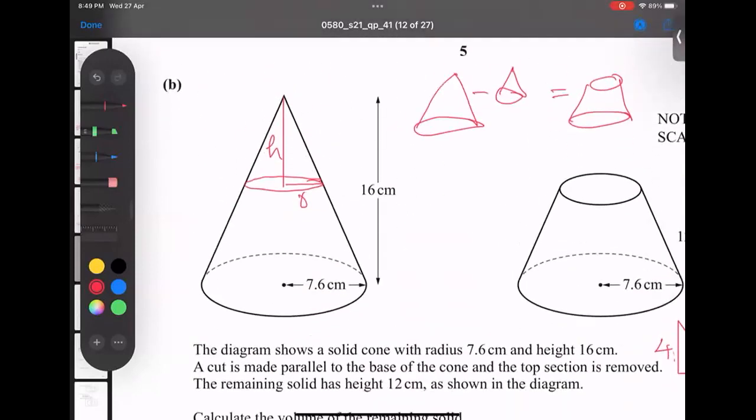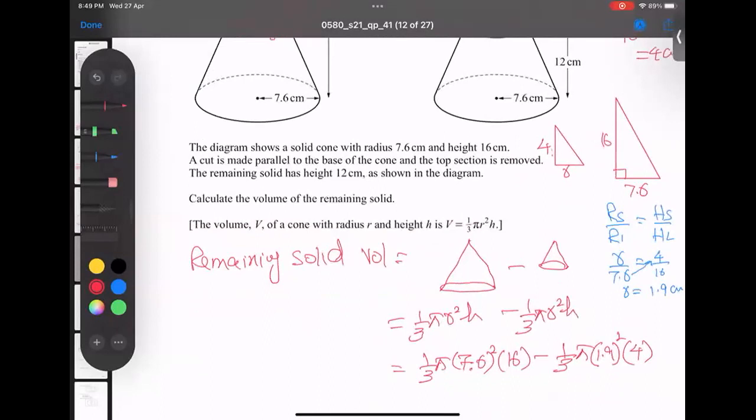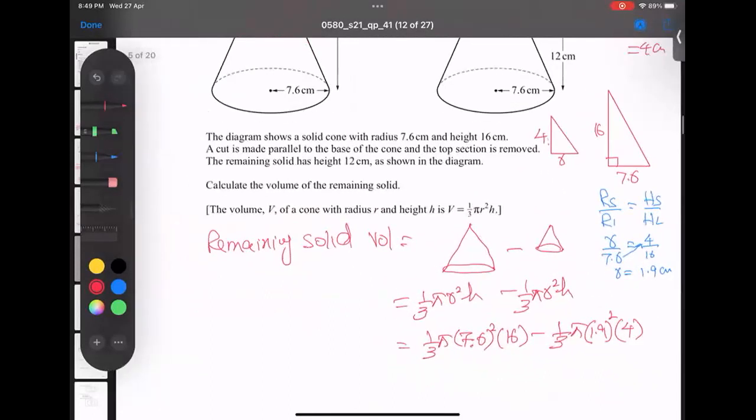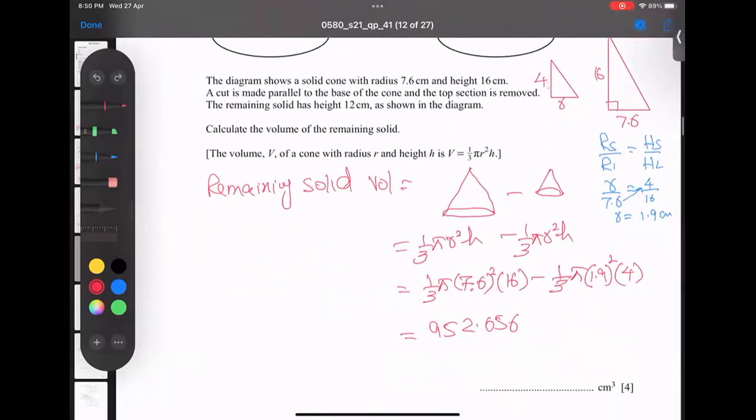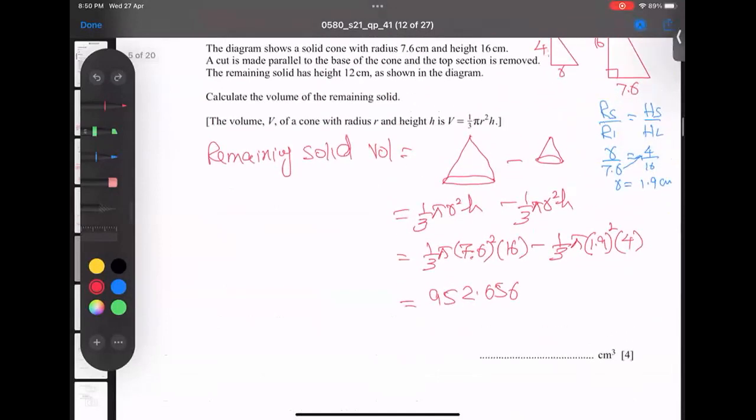Let me recheck. Okay, part B here. Yeah, I'm getting 900 and, wait a minute. Yeah, the answer is coming 952.656. Because pi is involved in the question, I must write 3 significant figures. Okay, is there any part further? Nothing. So this is the final part only.